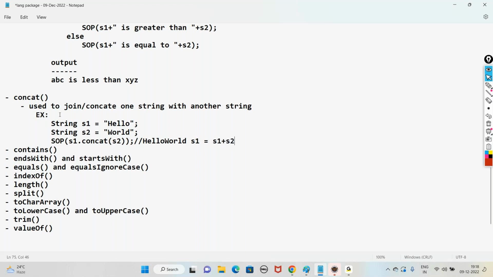Internally the meaning is s1 equal to s1 plus s2. So it takes the value of s1, adds it to s2 and puts the value back into s1. Okay? Then in this piece of code, how many string objects will get created? Anyone can guess the answer? How many string objects will get created in this piece of code totally?